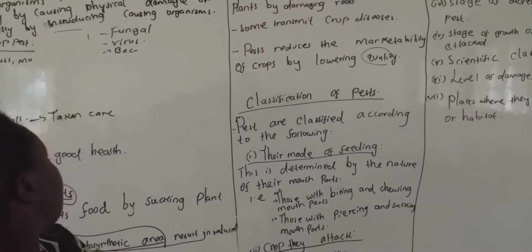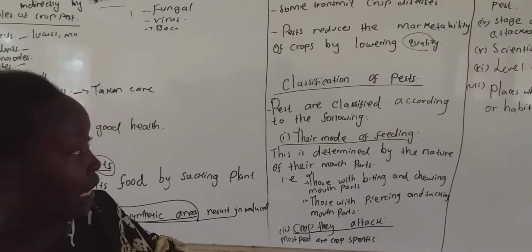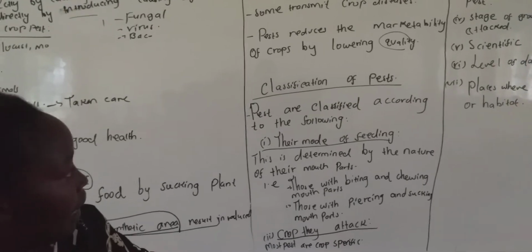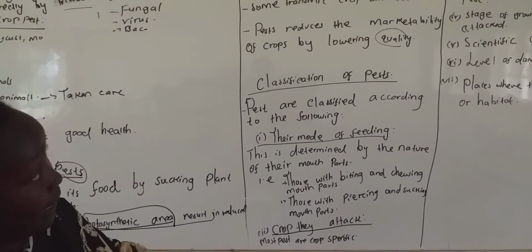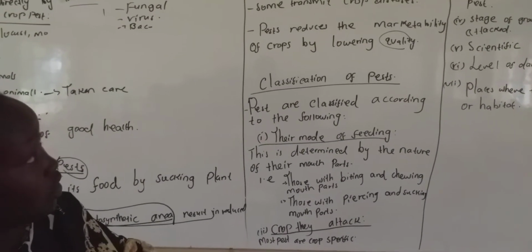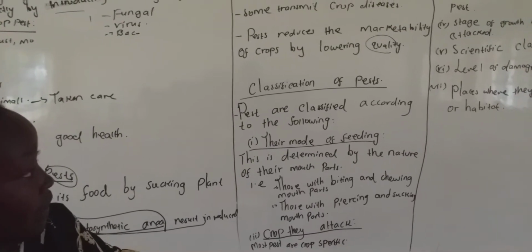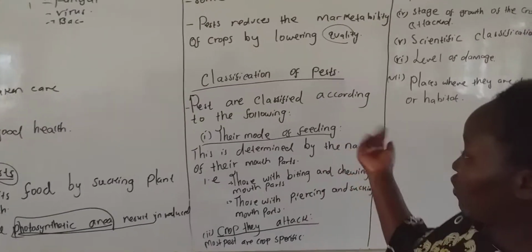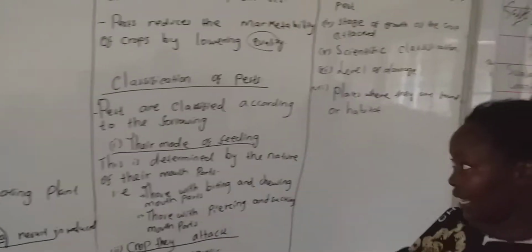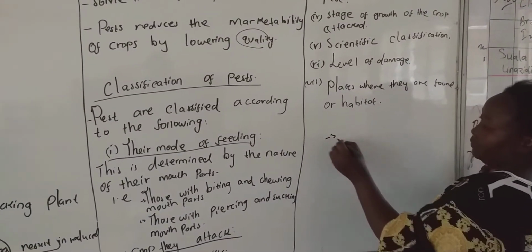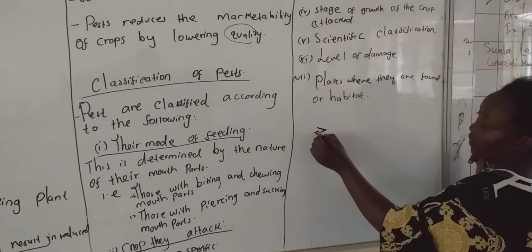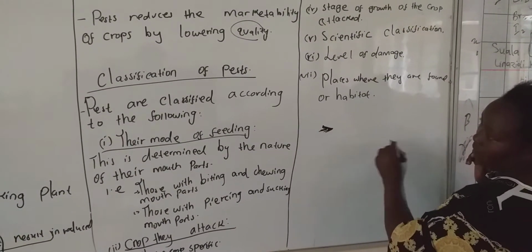Now, I want us to classify pests. Pests are classified according to the following. We classify a pest by using their mode of feeding. Let's say we can have a pest that is an insect.